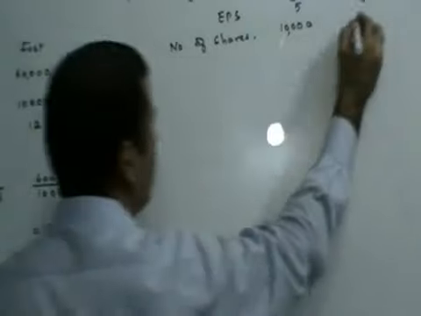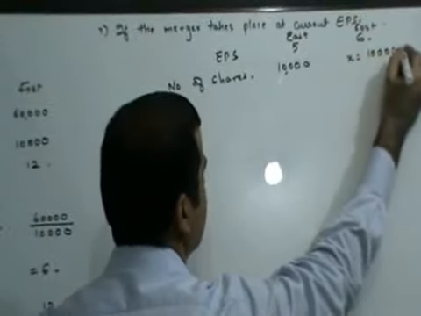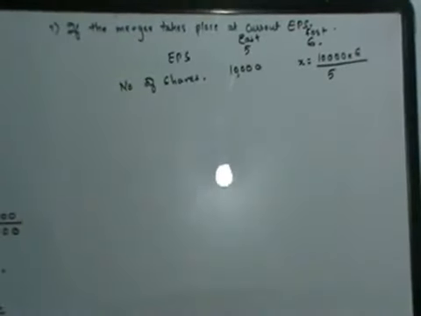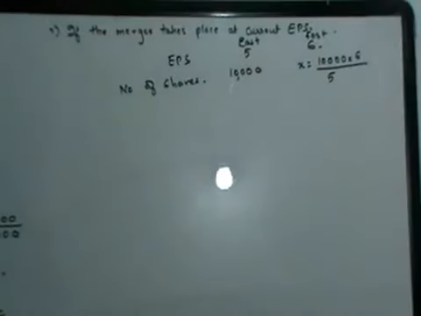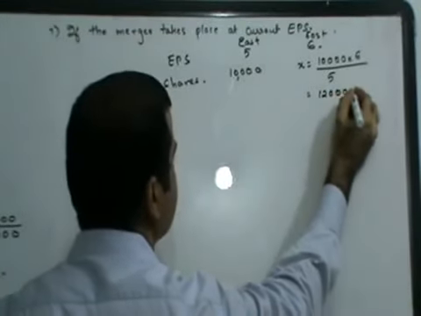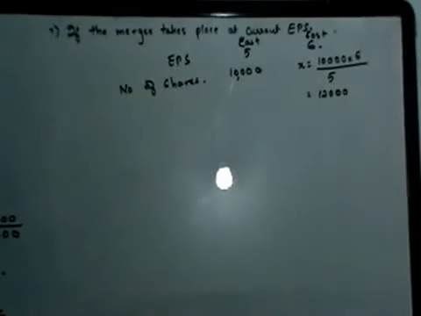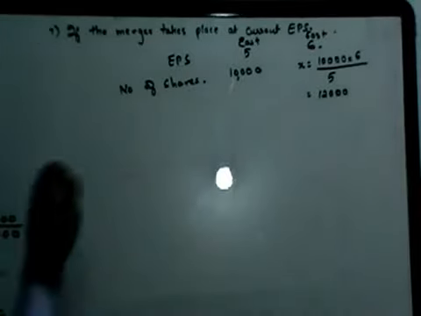So in that case, how many shares will it issue to Frost Limited? 10,000 into 6 divided by 5. I'll be issuing them 12,000 shares. East Limited is going to buy 10,000 shares of Frost Limited and in return it is going to issue 12,000 shares to them.